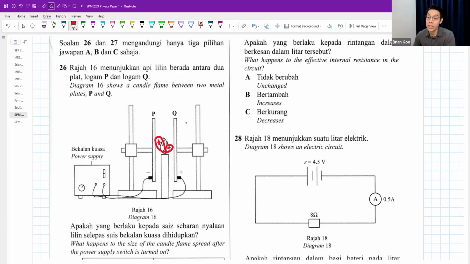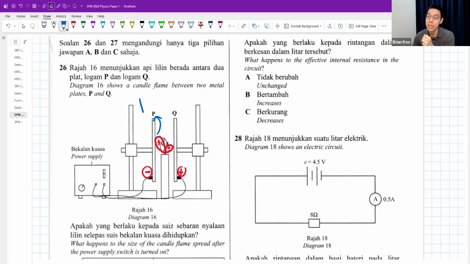Okay, what happens is the heat from the flame is going to ionize the air around it, ionize the flame. Ionize meaning you are going to have positive ions and negative ions for the flame or for the air. You can say flame or air, doesn't matter. Positive ions definitely will be attracted to the negative plate, and negative ions attracted to the positive plate. That one's simple, right? But why is the positive one bigger in size?